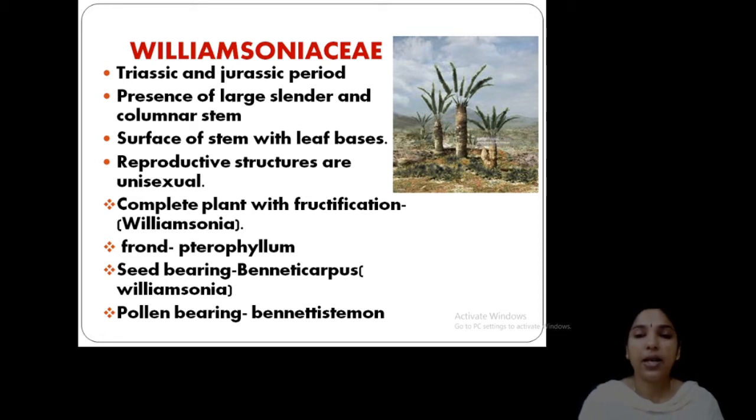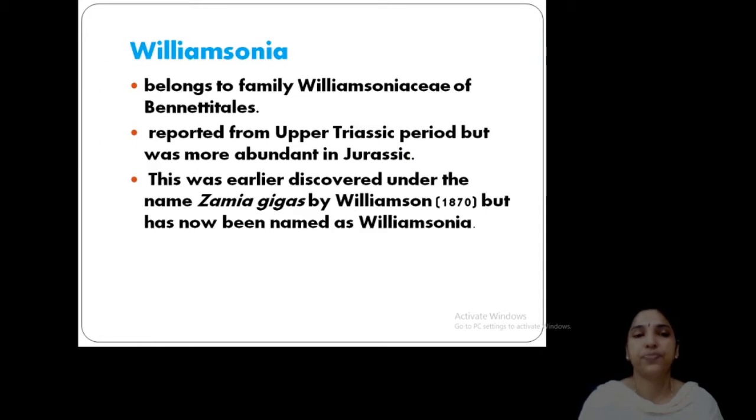Okay. The complete plant with all fructification or reproductive parts is known as Williamsonia. Its frond or leaf is known as Ptilophyllum, the seed bearing portion is Bennetticarpus and the pollen bearing portion is Bennettistemon. Seed bearing Bennetticarpus, pollen bearing Bennettistemon.